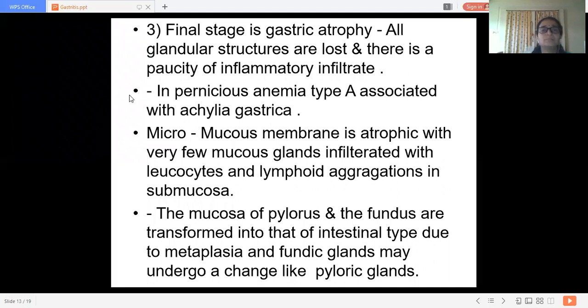Okay. Then in pernicious anemia, that is type A, we are discussing type A. It is associated with achlorhydria. Microscopically, the mucous membrane becomes atrophic with few mucous glands, infiltrated with leukocytes and lymphoid aggregates in the submucosa. So there is extension of these lesions up to the submucosa. The mucosa of pylorus and fundus are transformed into that of intestinal type due to